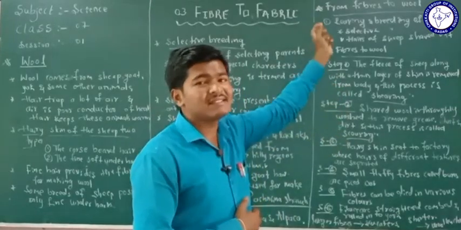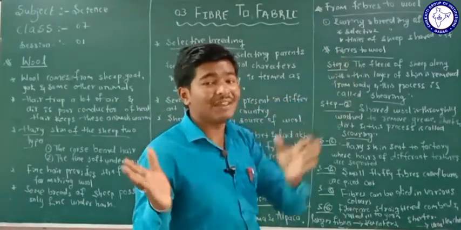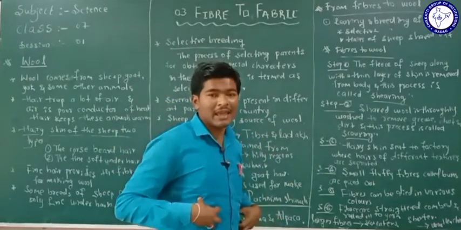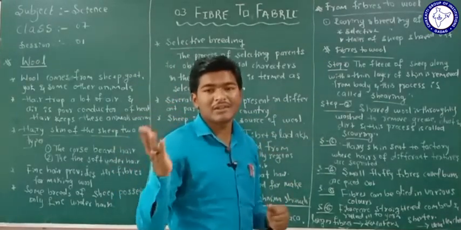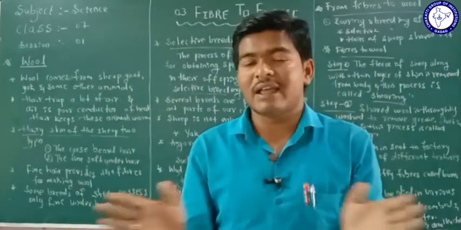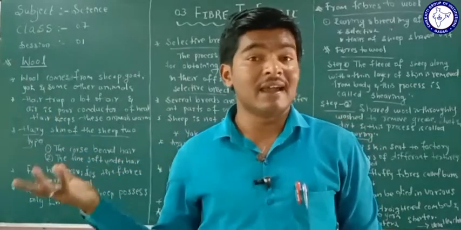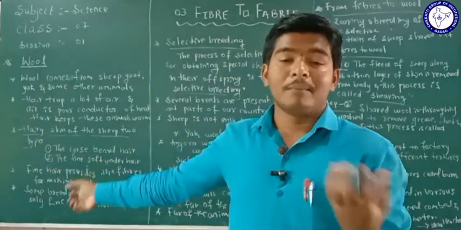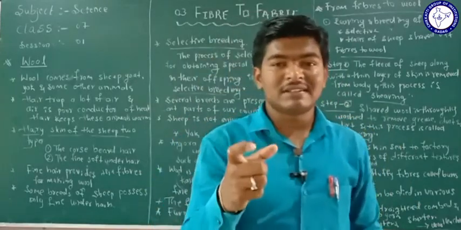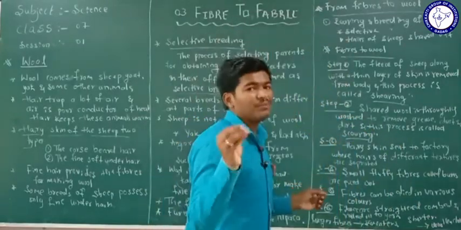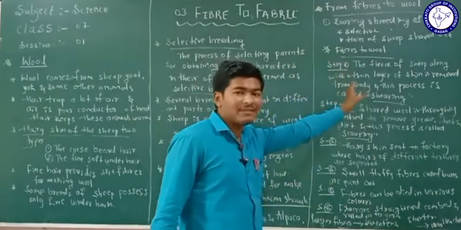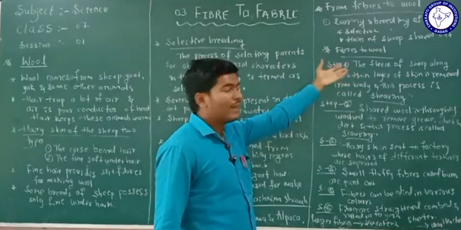These animals cannot survive in cold temperature, and that's why naturally they have long hairs. If we shave the hairs in the winter season, they get affected by the cold, and they can die due to the extreme cold. But we shave the hairs in a season that is very warm. In the warm season, we cut off, we shave off the hairs.